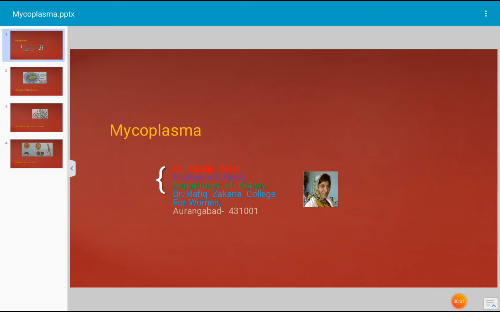Mycoplasmas were first discovered by the scientist Pasteur in 1843. He named it pleuropneumonia-like organisms, in short form PPLO. Pleuro means many, pneumonia means pneumonia-causing organism. Initially, Pasteur named this mycoplasma as pleuropneumonia-like organism, that is PPLO, but he failed to isolate it in pure culture.